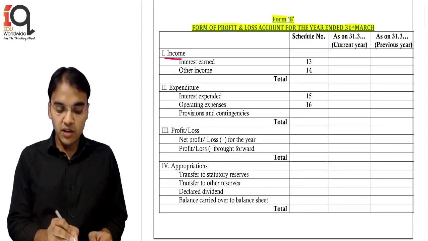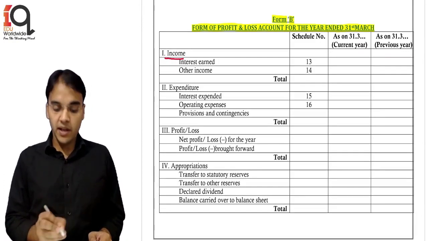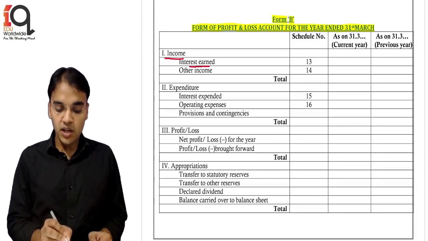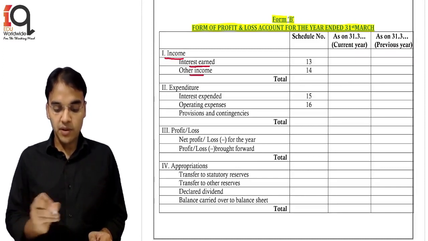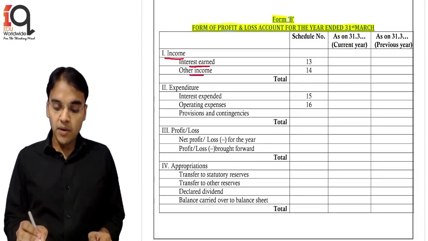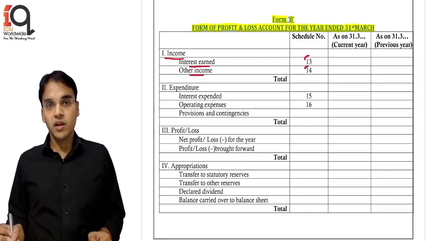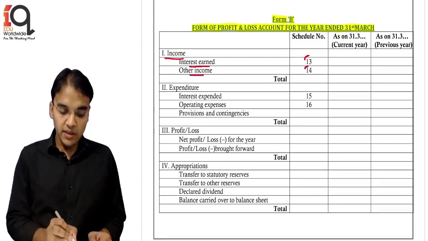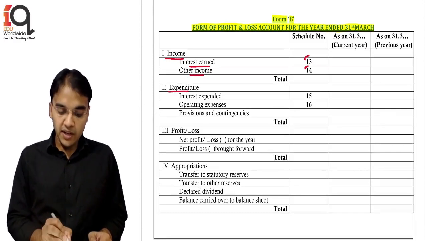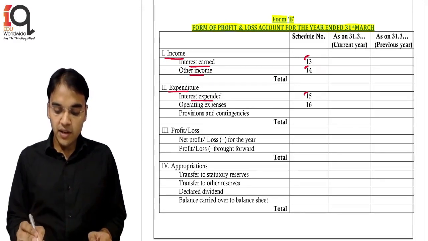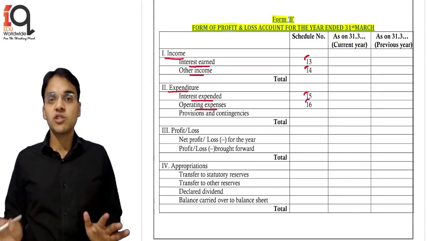First one is the income heading. Under the income heading there is first interest earned, then other income. Now schedule number 13 is for interest earned and 14 is for other income, student. Then we get the total. Then there is an expenditure heading. Interest expended is 15 and operating expenses is 16, and for provisions and contingencies there is no schedule number.